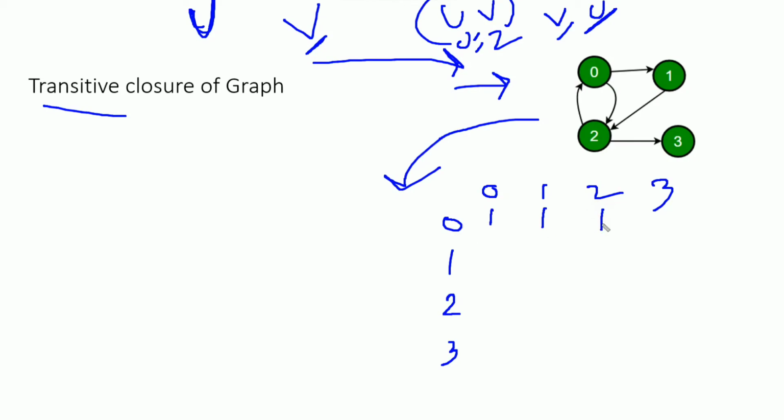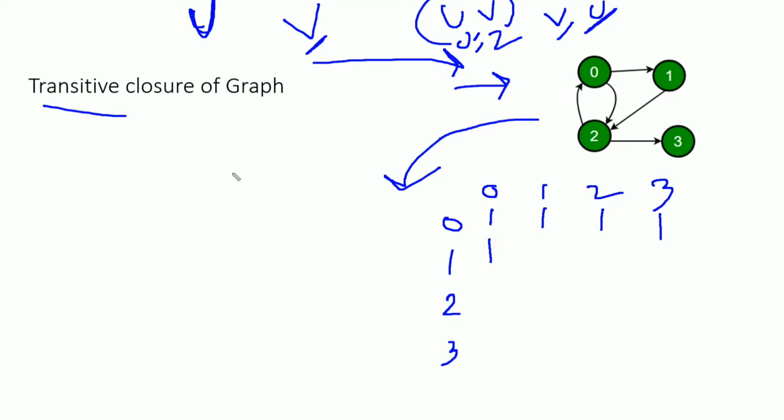Now 0 to 3. If we see in the graph, from 0 to 2 and 2 to 3, yes, there is reachability between vertex 0 and 3. Now next, 1 to 0. If we see in the graph, we find that from 1 to 2 and 2 to 0, yes, there is a path from vertex 1 to 0.